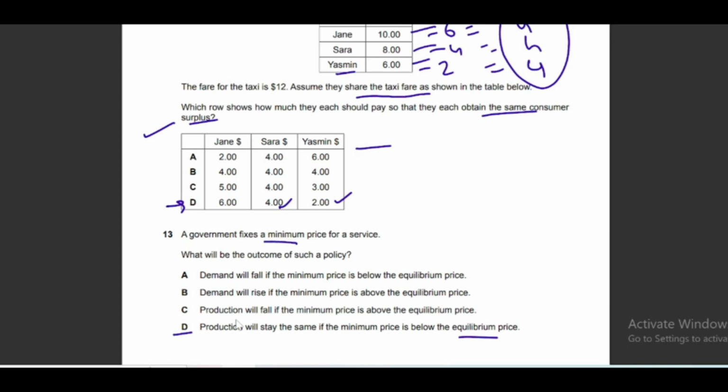If government sets a minimum price below equilibrium, then it will be totally ineffective and it will have no impact on equilibrium price and output, production, supply and demand as well. So all of them will remain the same. However, another important thing is that if minimum price is set above equilibrium, then it will cause a surplus. On the other hand, we have a maximum price. If maximum price is set below equilibrium, that will cause a shortage, and if maximum price is set above equilibrium, then again that will be ineffective and will have no impact on equilibrium price and quantity. So for this question, question number 13, option D is the correct answer.